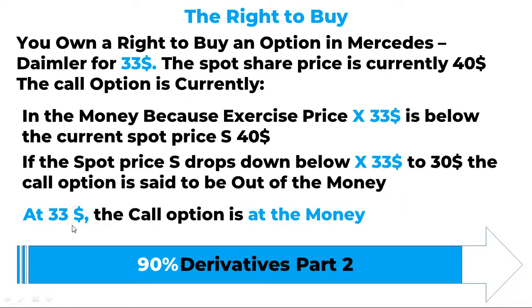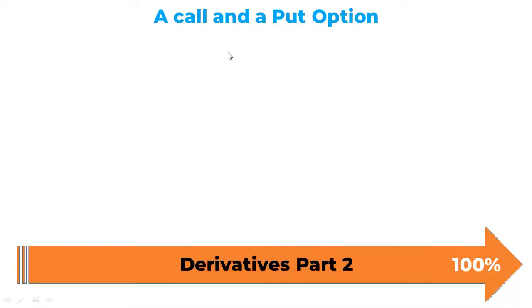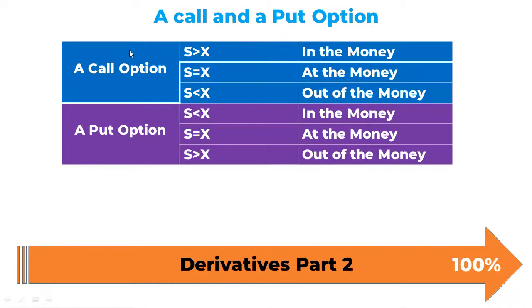Now, at exactly $33, the call option is at the money. A call and a put option. A call option, if S is bigger than X, is in the money. If smaller than X, it is out of the money. The opposite in the put option. If S is smaller than X, it is in the money. If S is bigger than X, it is out of the money.